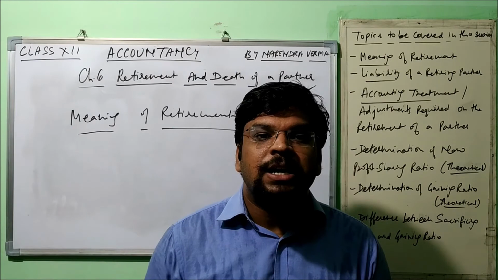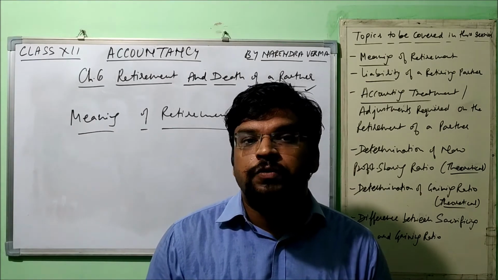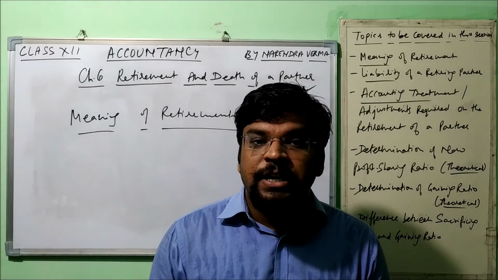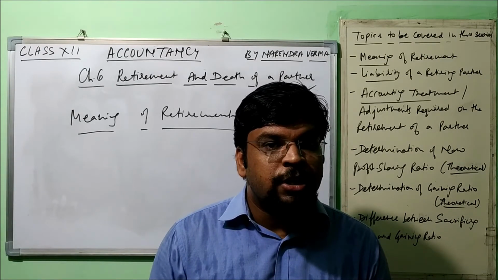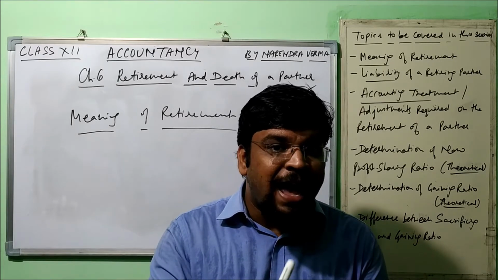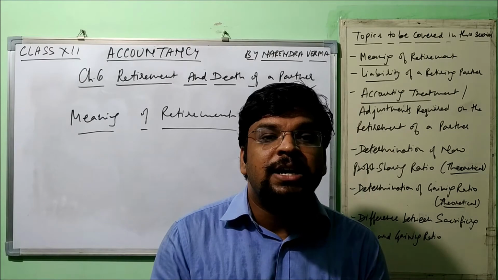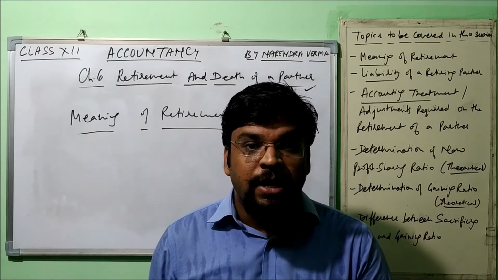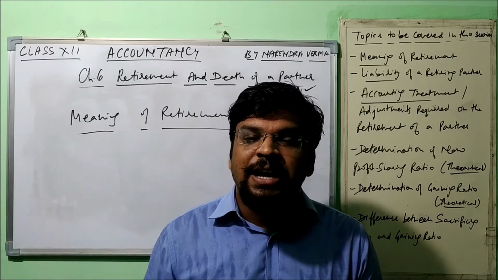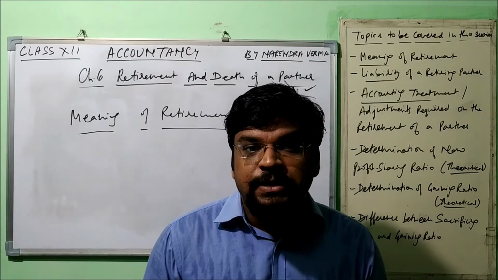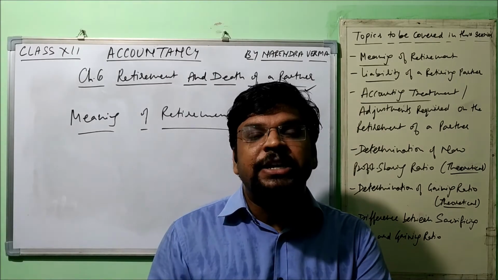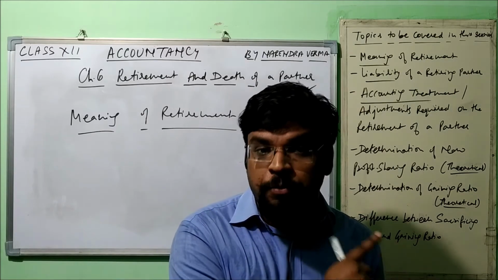When I started the discussion about the reconstitution of the firm, I told you that reconstitution of a firm takes place due to change in profit sharing ratio among the partners, when a new partner gets admitted to the firm, and when any partner retires or dies, right? So this case is applied here. Whenever any partner retires or dies, in that case the old partnership is going to end and a new partnership is going to be formed, right?